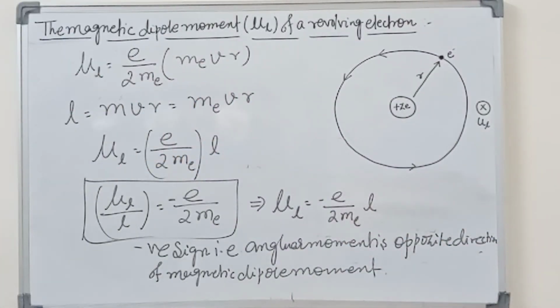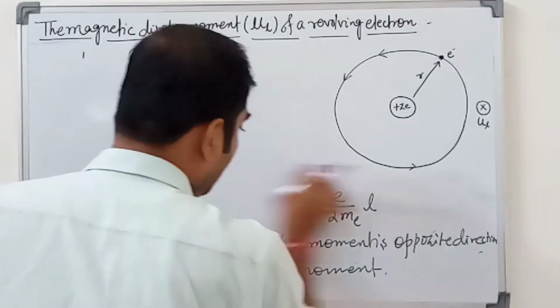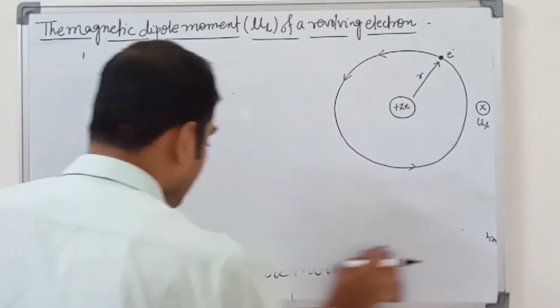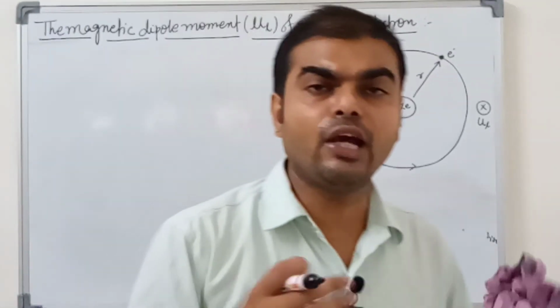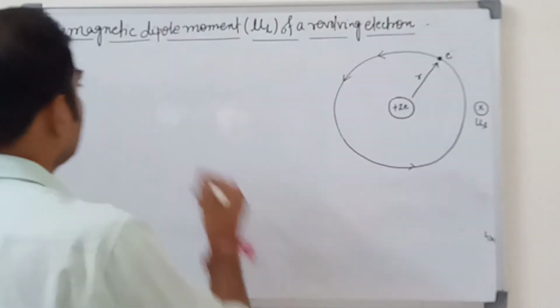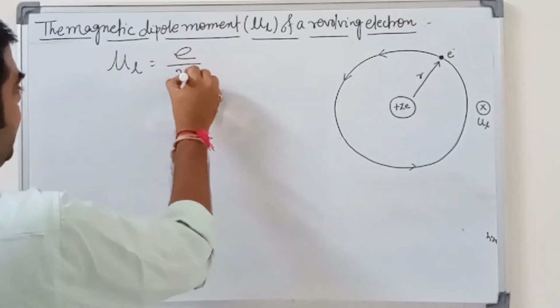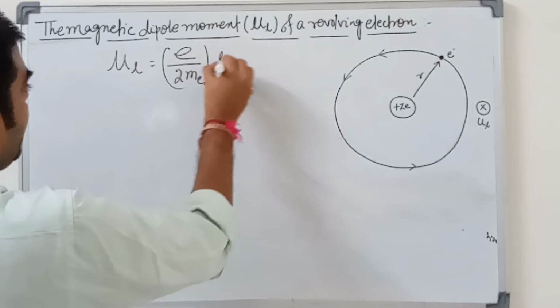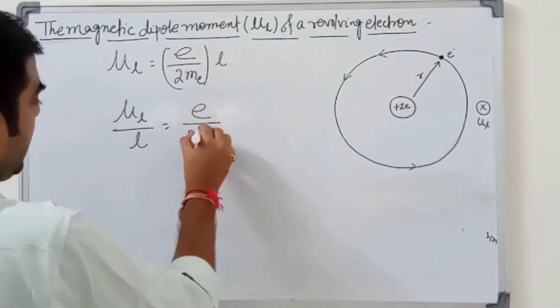And the next point is, when it is plus e, it means the proton is revolving in this direction, then it does not create a negative sign because the angular momentum and magnetic dipole moment are in the same direction. So mu_L upon L is equal to e upon 2 m_e.